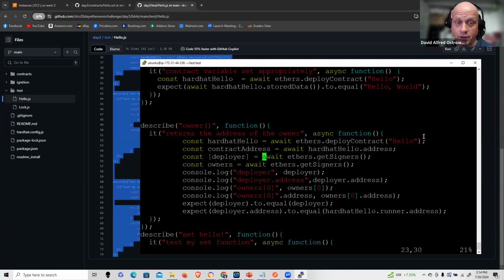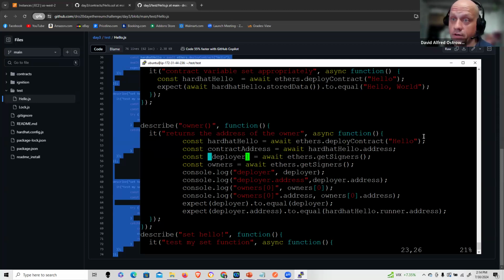And here I do two get signers. Here I make an assignment to the deployer with the square bracket giving me the functional equivalent of the first position of owners 0. And we print that out here. You can see exactly that they're the same. That's why I had the console logs here. We'll take a look at that now. Now you have an idea exactly where it came from.